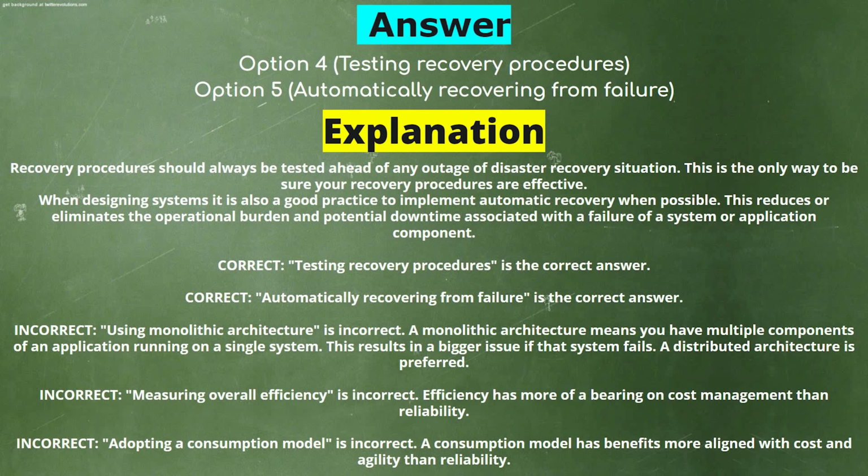Using monolithic architecture is incorrect. A monolithic architecture means you have multiple components of an application running on a single system. This results in a bigger issue if that system fails. A distributed architecture is preferred. Measuring overall efficiency is incorrect. Efficiency has more of a bearing on cost management than reliability. Adopting a consumption model is incorrect. A consumption model has benefits more aligned with cost and agility than reliability.